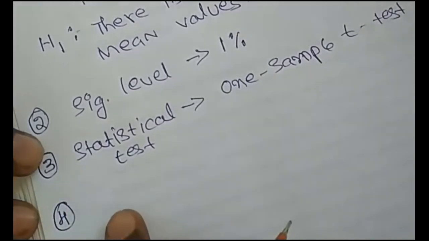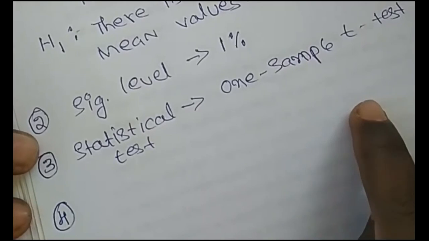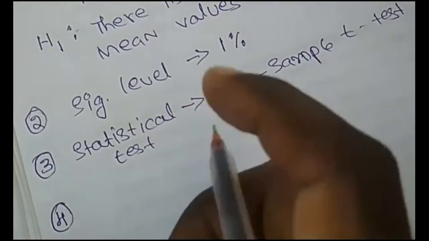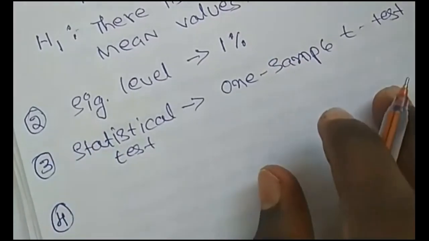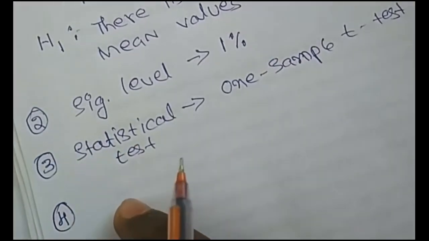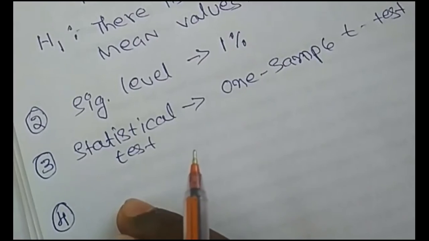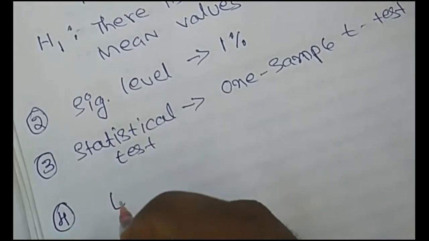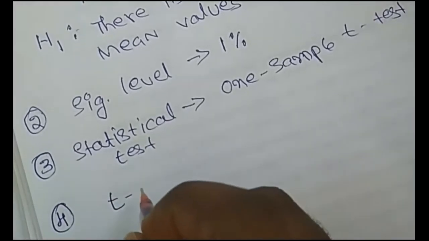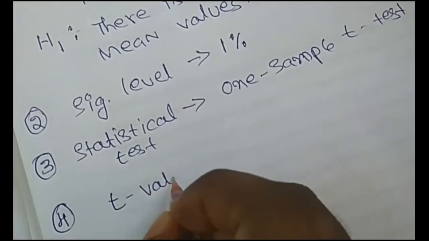after deciding which statistical tool you are going to solve the problem with, now after that you have to know how to calculate the values under one sample t-test. So that is the calculation of t statistic, or t value, we call it t value. So what is the t value and how to find out t value?